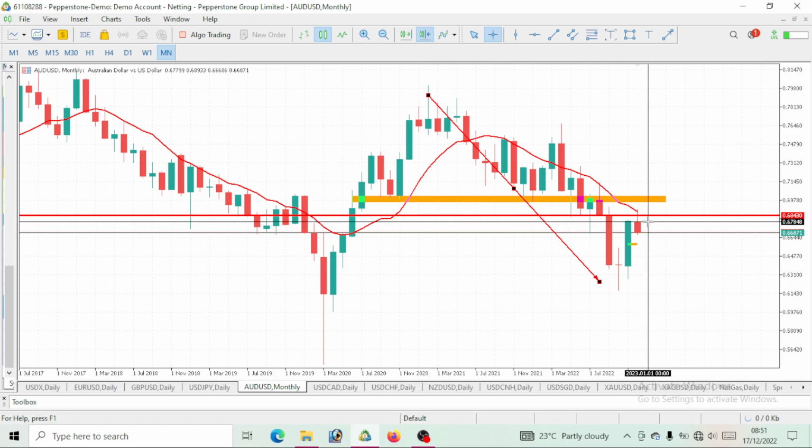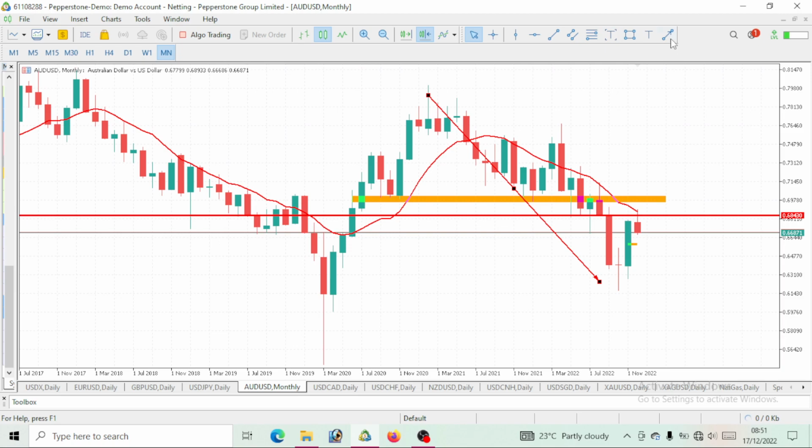Now, if you take a look at this month of December, price first of all gave us a bullish move. Now it is dropping. So I personally see this drop as a pullback, which is more visible on the daily time frame. On the monthly time frame, it will be clear once the month ends. As of now, we are still in the month, so it looks kind of like a bearish move. But once the month ends, you will see that this price will actually close bullish.